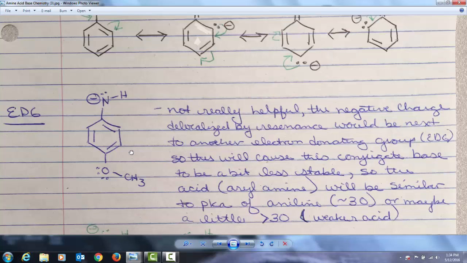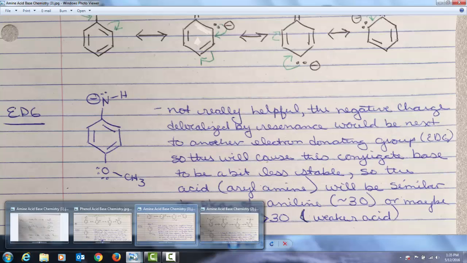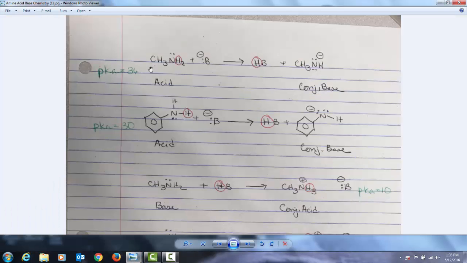And so the correlating acid, its conjugate acid, which would be the arylamine, will be similar in pKa to aniline. It should have a pKa around 30, or maybe even a little bit greater, meaning that it would be a weaker acid. So these electron donating groups are going to make the amines a little bit weaker acids from the get-go. In other words, these types of acids right here, they would probably be a little bit weaker if you have an electron donating group on the ring, and the conjugate base therefore is a little less stable.